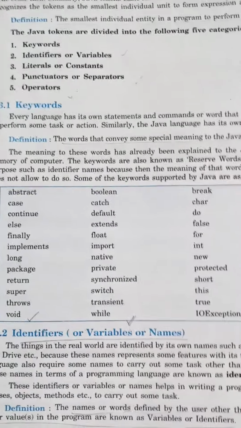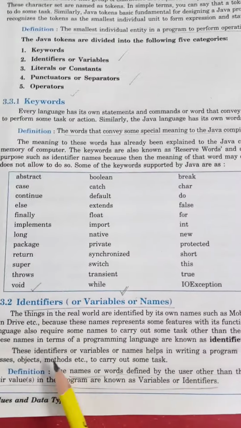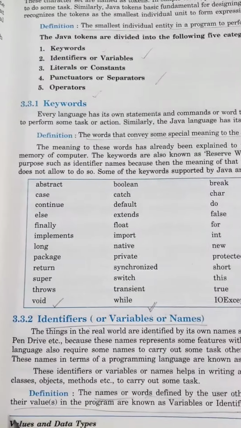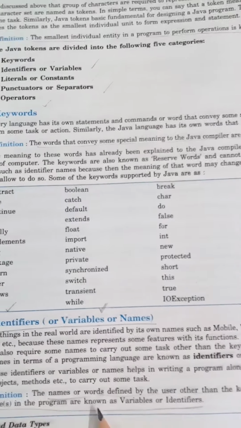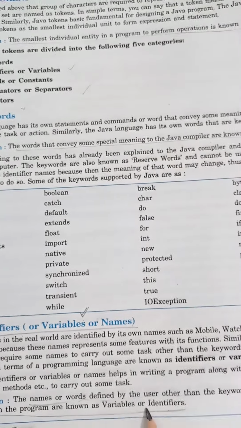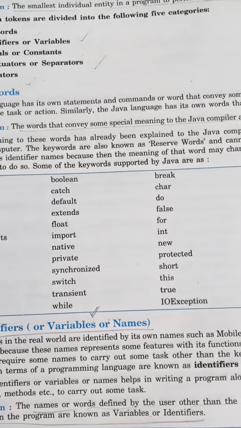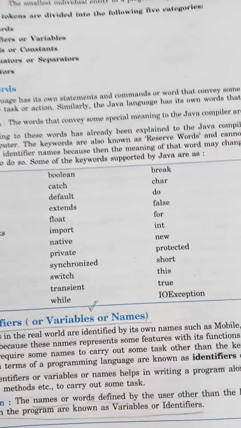Okay, so these are identifiers. Now the definition: the names or words defined by the user, other than the keywords, which can change their values in the program, are known as variables or identifiers. Now remember, we are talking about variables only in this definition. We are not taking constants here. So the words or names given by the user,